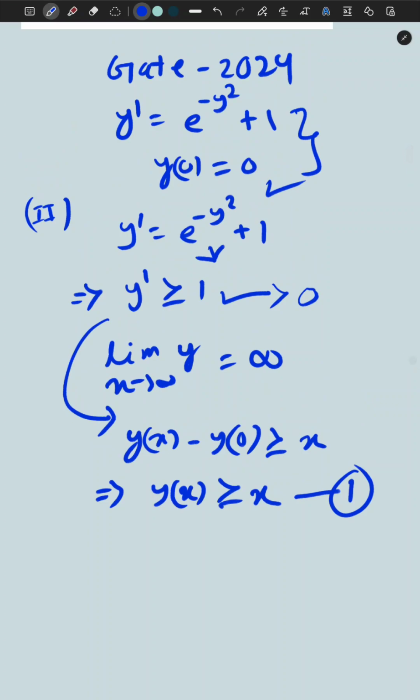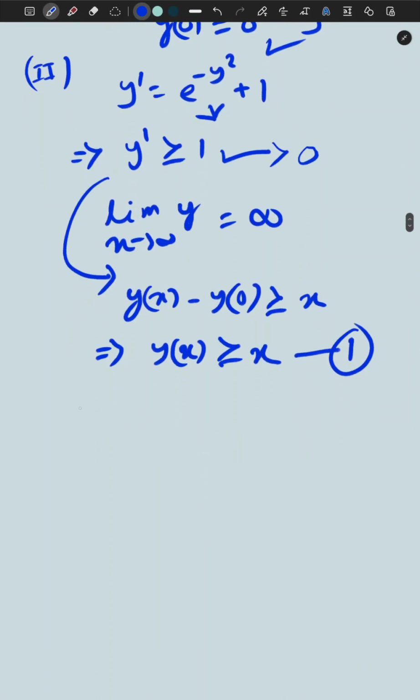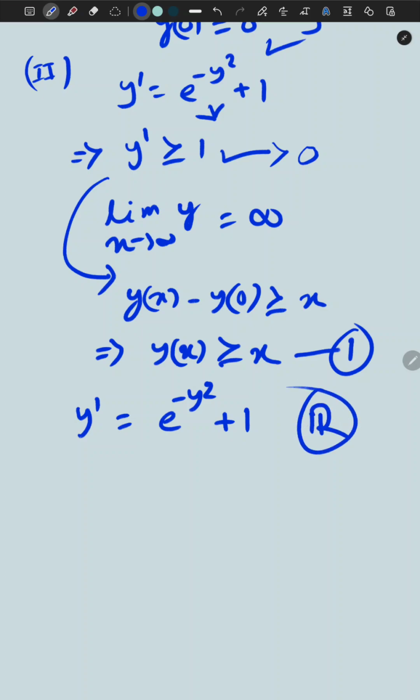So this is one estimate. Second, we have y' = e^(-y²) + 1. Our target is to show that the solution exists on the whole of R. By using this we can also show that our solution goes to infinity.